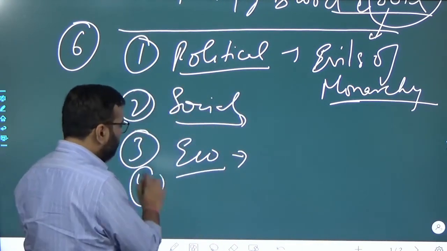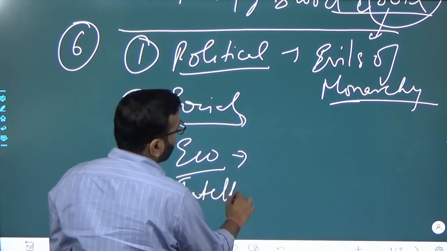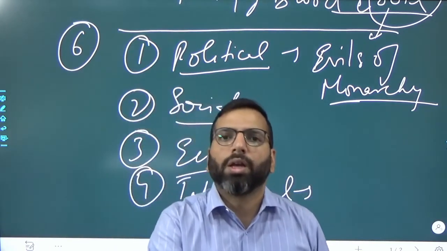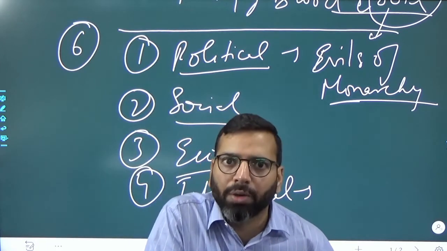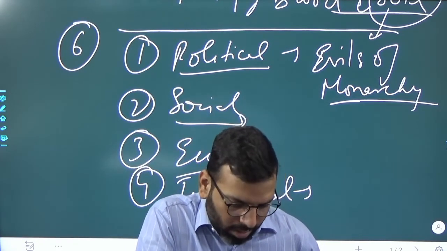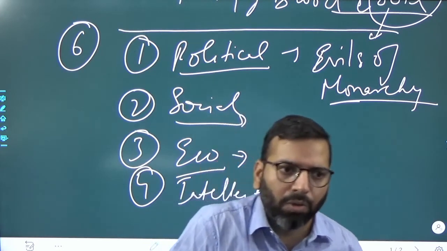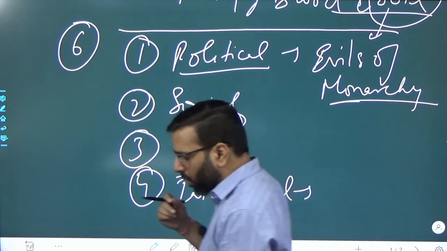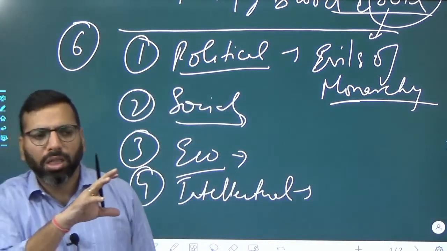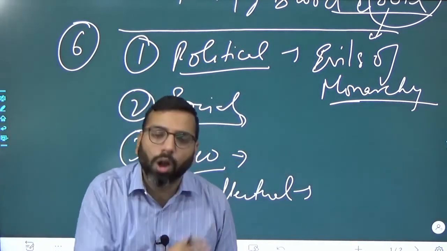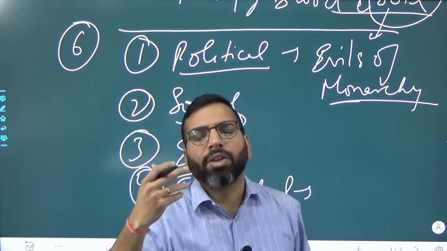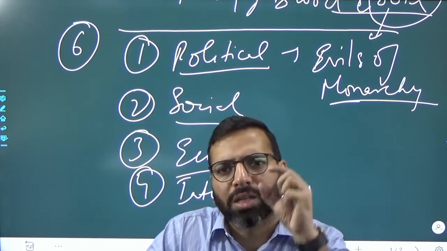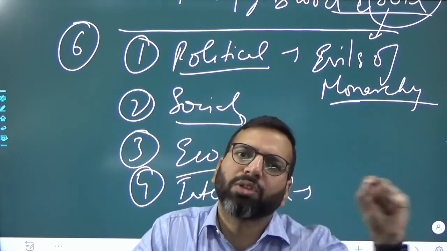Then fourth, intellectual. Yes, we have the similarities. यहाँ पे कौन-कौन है? In Russia, we have Tolstoy, we have even Karl Marx's ideas of scientific socialism, and Plekhanov, all these scholars, their ideas established the seeds of revolution in the minds of the people.